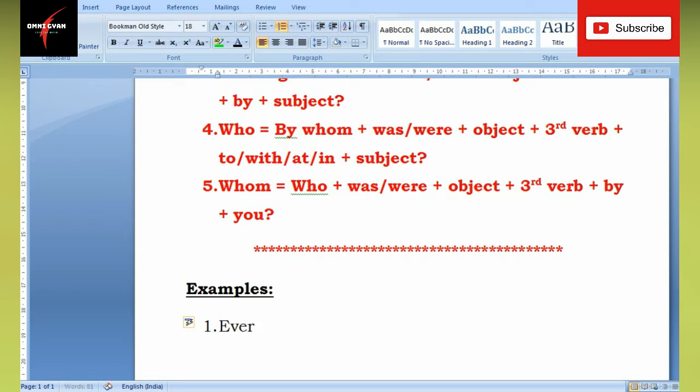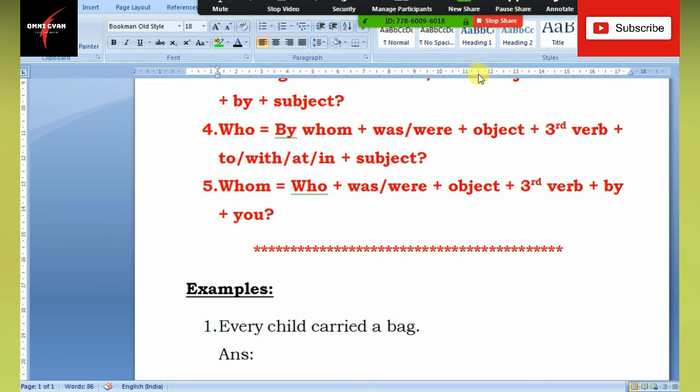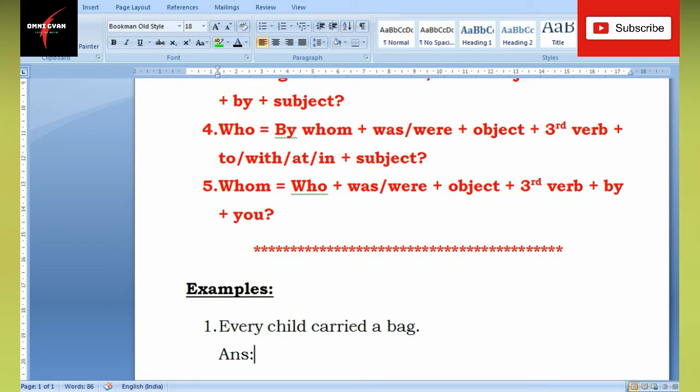Say, every child carried a bag. First of all, as I always tell you, you will have to find the subject and the object. The subject in this case is every child. You can underline it and write S for subject, and then underline a bag and write O for object.